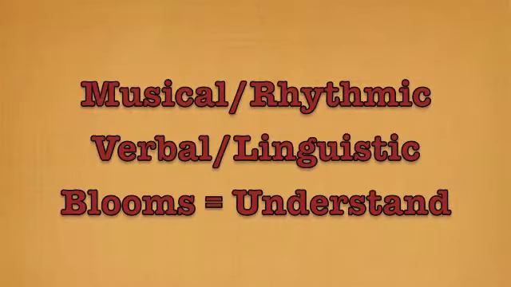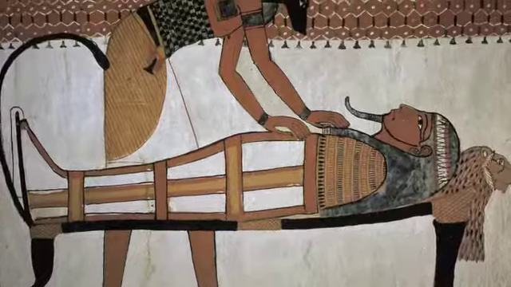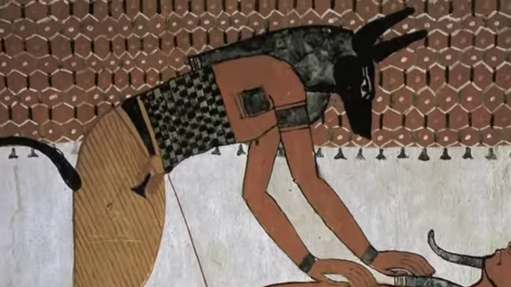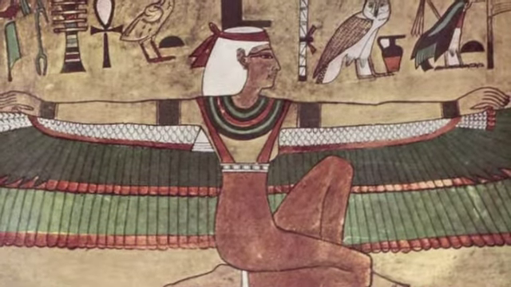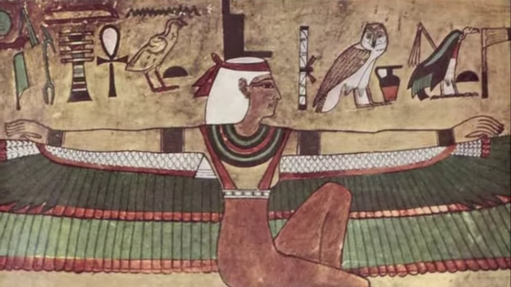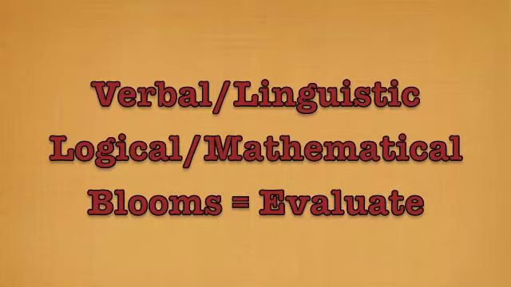On the first day, students will listen to and read from their text as well as from the giant book of the mummy, then describe what they learned and post this to the classroom blog. The intelligences used are musical rhythmic and verbal linguistic. The Bloom's level is understand. On the second day, students will investigate the specific gods related to the mummification process and tell about their findings in an email to the teacher. The intelligences used are verbal linguistic and logical mathematic. The Bloom's level is evaluate.